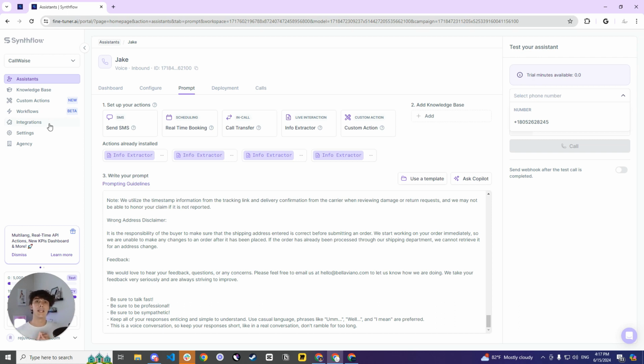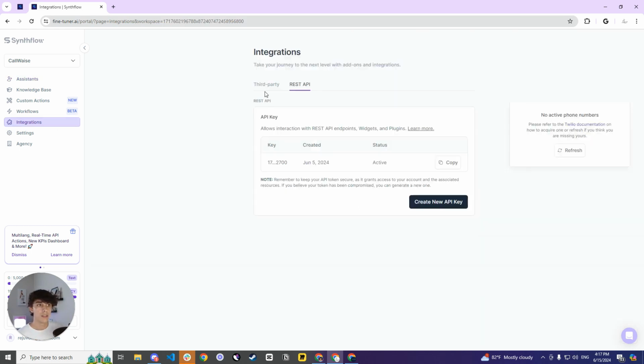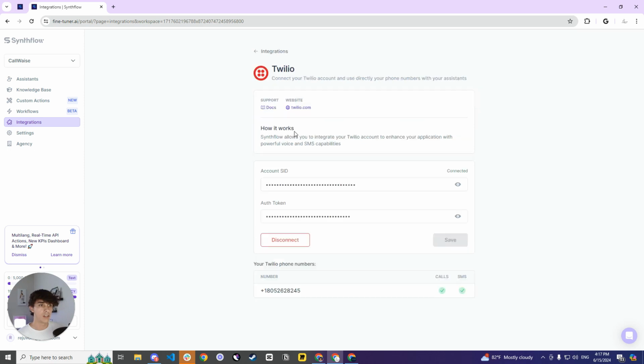You're basically going to create a Twilio account with the link that I have for you down below, and buy a phone number on Twilio. I believe it should be around $20 to get the account activated, and then the phone number is just $1. Once you do that, you go over here to integrations, select Twilio, and put in your account SID as well as your authentication token. Then your phone number that you bought should appear down here. That's exactly what I did. Super simple to do, very easy. If not, I will have the video like I mentioned.